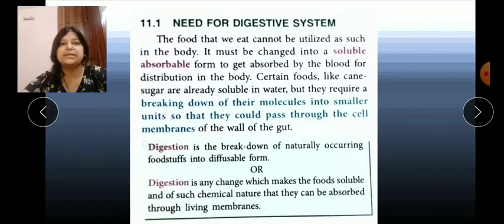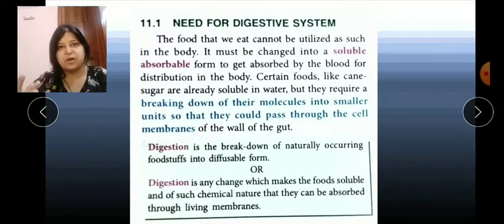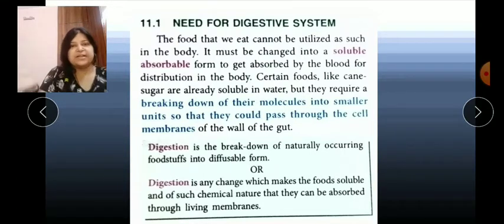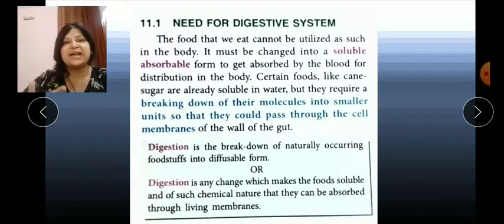Now have a look at the definition. What is digestion? Digestion is the breakdown of naturally occurring food into diffusible form, so that it can be converted into a simpler form and absorbed, or easily diffuse into our blood, so that our body will get all the essential nutrients.